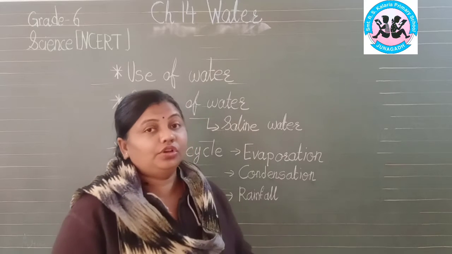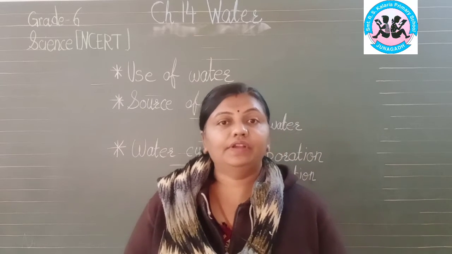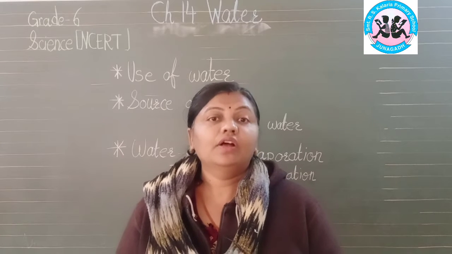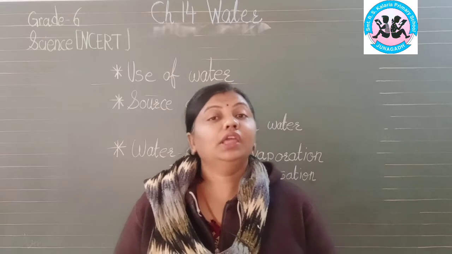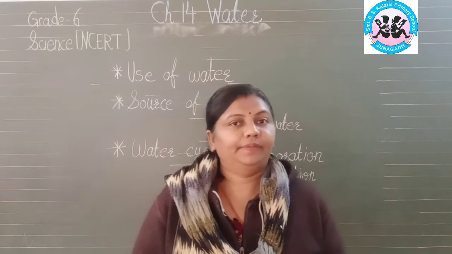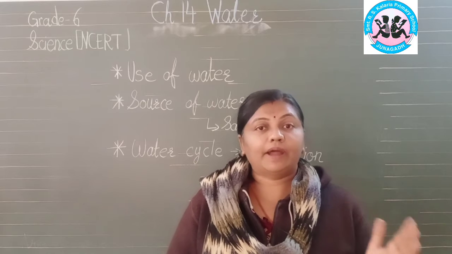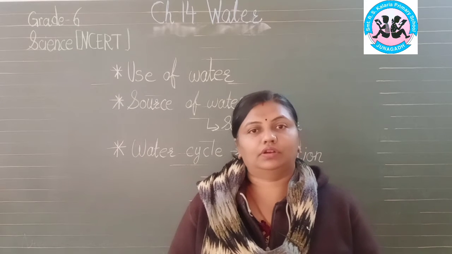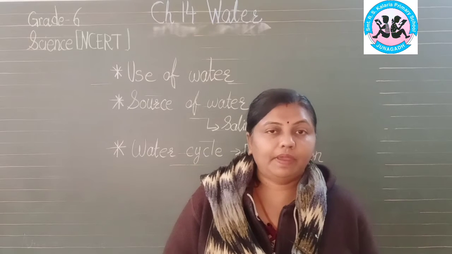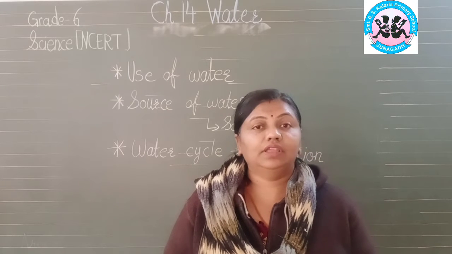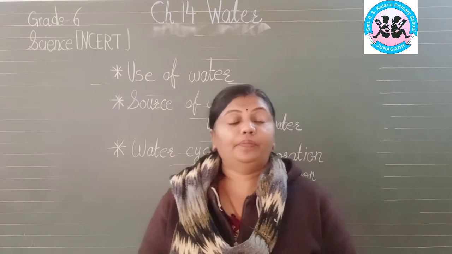Now, as I told you, per family it requires almost 500 to 800 liters of water per day. Okay, so we should use the water wisely. Now, are you aware that two-thirds of the earth is covered with water? Then also you might have seen in your newspaper or television that many towns, many people are facing the problem of water.